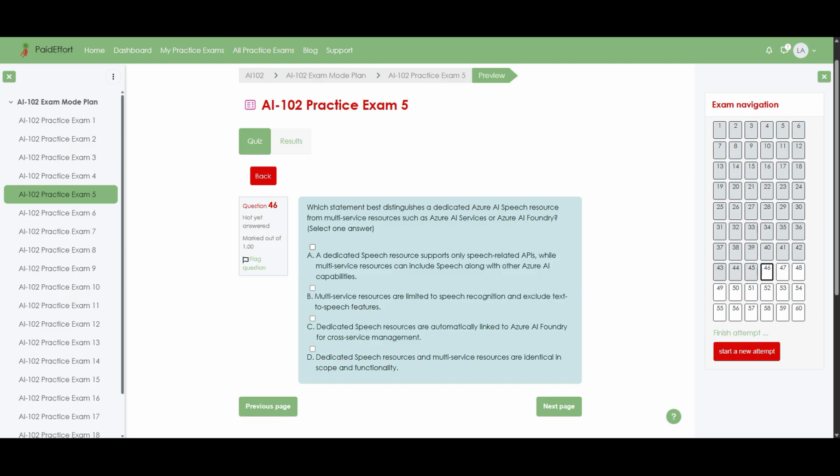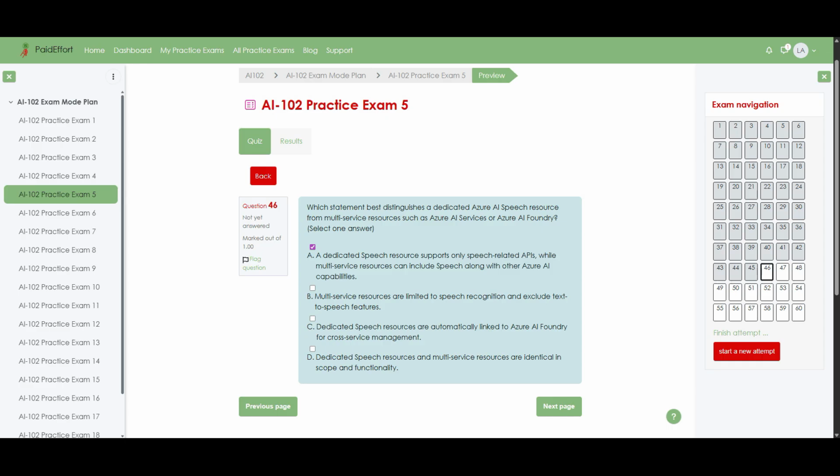The correct answer is option A. A dedicated speech resource supports only speech-related APIs, while multi-service resources can include speech along with other Azure AI capabilities. Here is why this distinction matters. A dedicated speech resource is scoped just to speech, so it exposes only speech-related APIs, such as speech-to-text, text-to-speech, and related features, which is ideal when your solution is focused solely on speech. In contrast, a multi-service resource can host speech alongside other Azure AI capabilities like vision or language, giving you a single resource that covers multiple services under one billing and management umbrella.